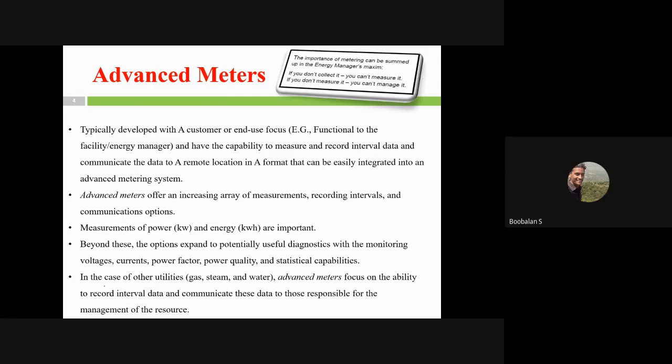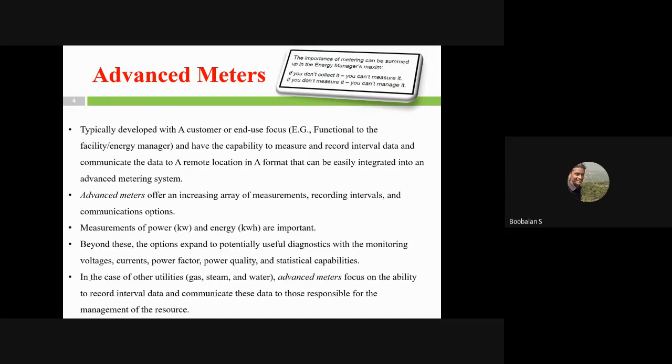In my traditional meter we have a disc type, a rack and pinion gear system. Once the load is on, the disc and flywheel, the running wheel, go much faster, and the gear system increases my numbers. So we couldn't communicate that data wirelessly or wired, right? It will be very difficult. As a person we need to visit the meter manually and note down the meter values with paper and pen.